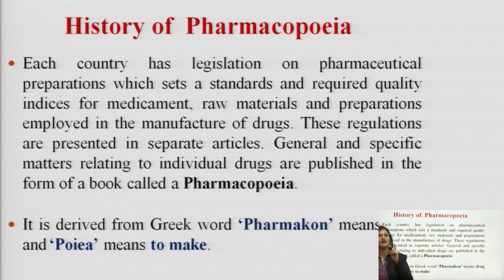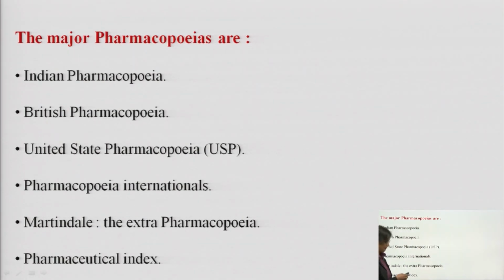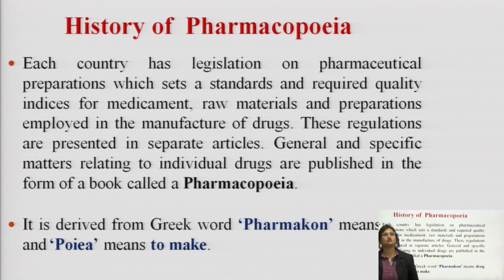The general and specific matters relating to individual drugs are published in the form of a book called pharmacopoeia. Basically, it is derived from a Greek word pharmakon, which means drug.